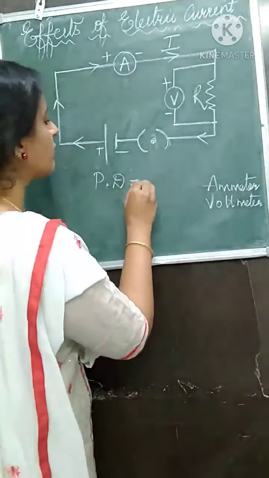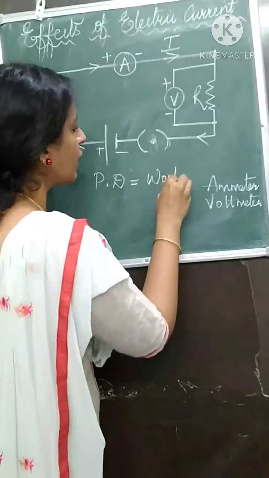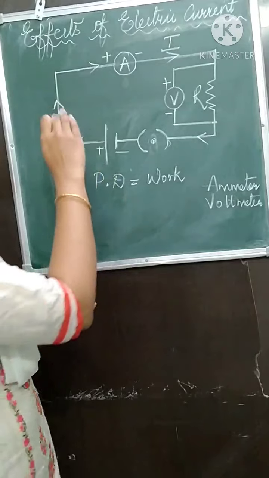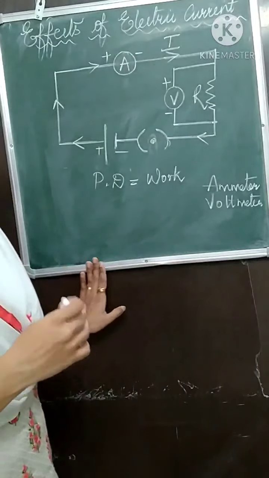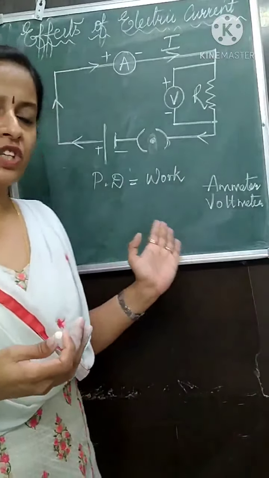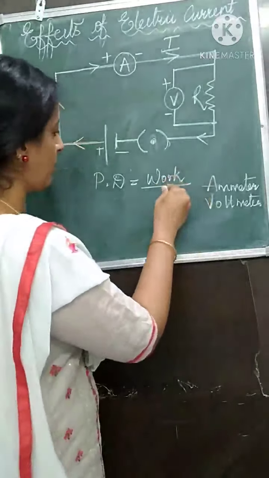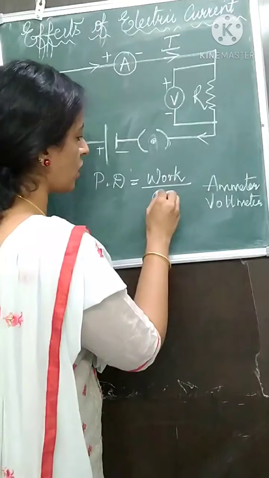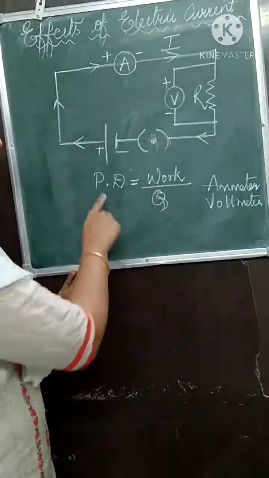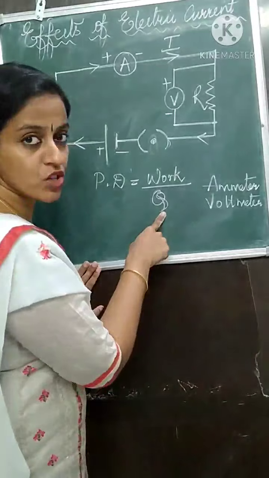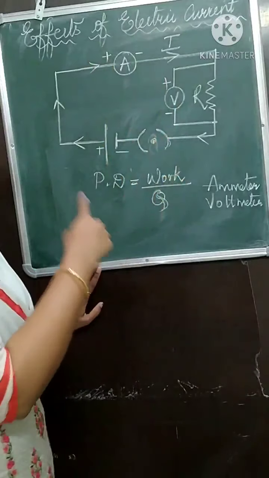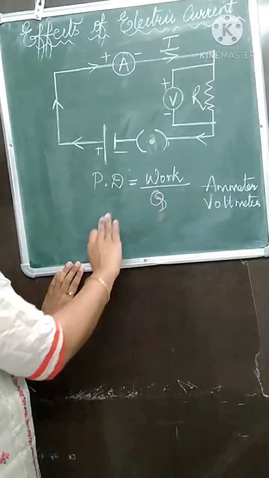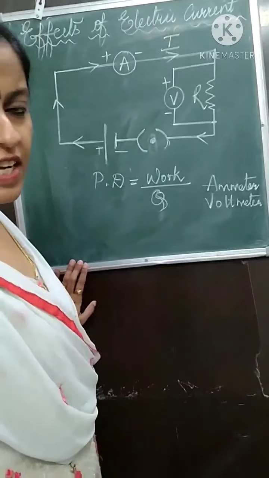Potential difference is the work done to carry unit positive charge from one point to the other, or from one terminal to the other terminal in a circuit. So the work done to carry unit positive charge, here we have charge with symbol Q, from one point to the other in a circuit is called potential difference. Write down how much will be the potential difference here.